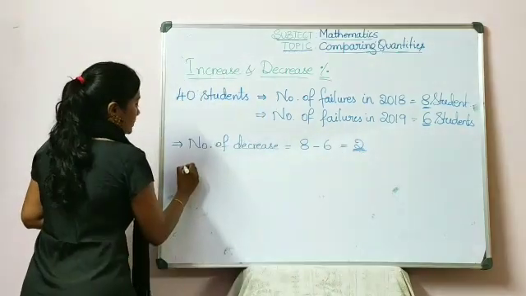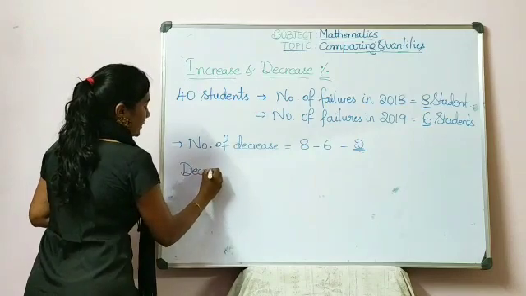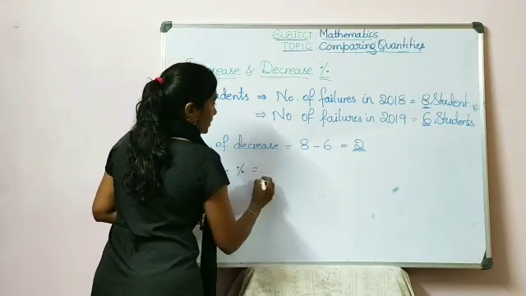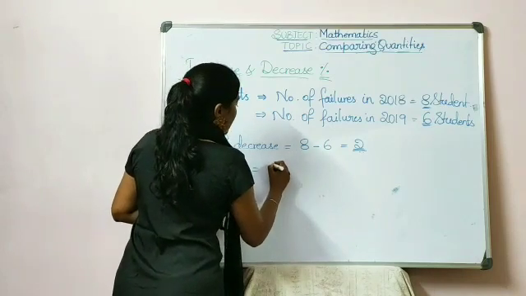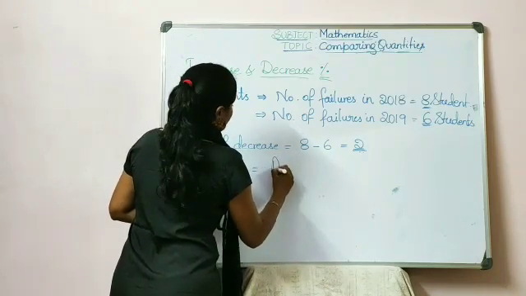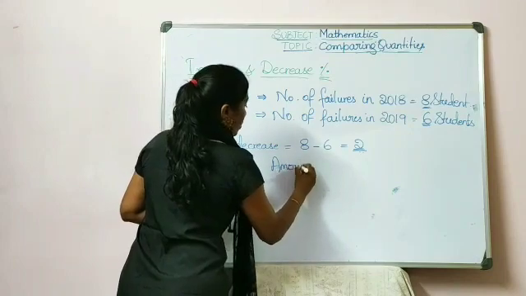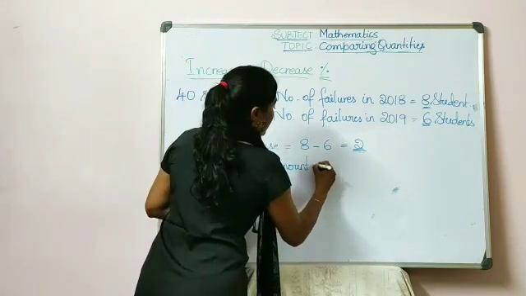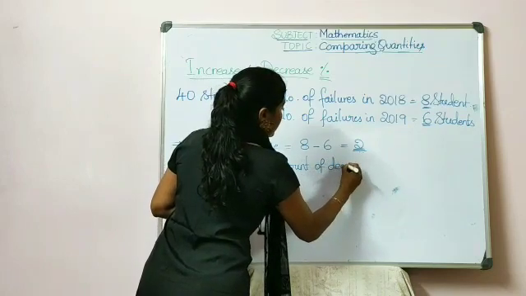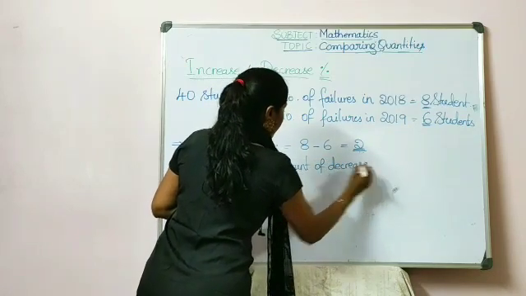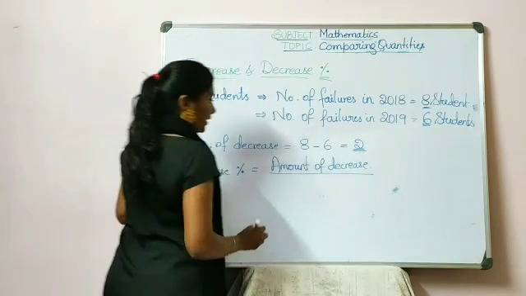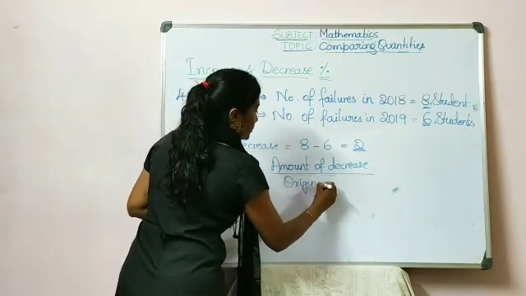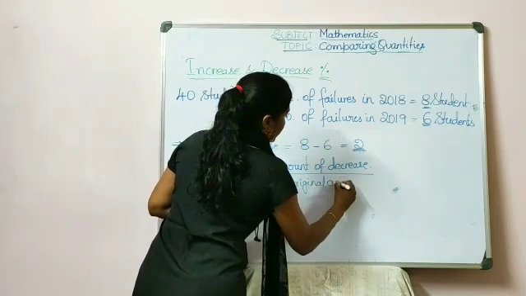So now decrease percent can be calculated by the amount or the number, whatever you can write, the amount of decrease divided by the original amount or original number.